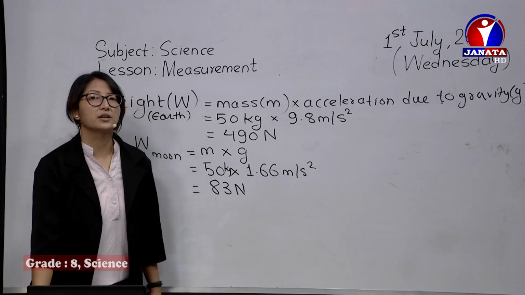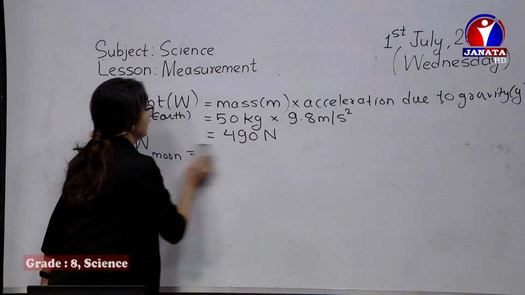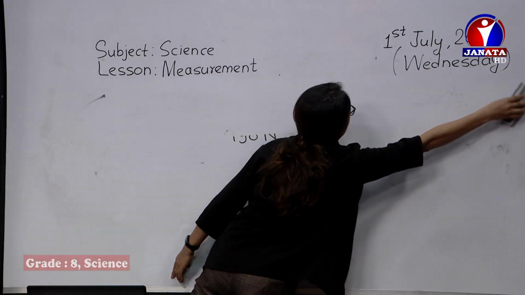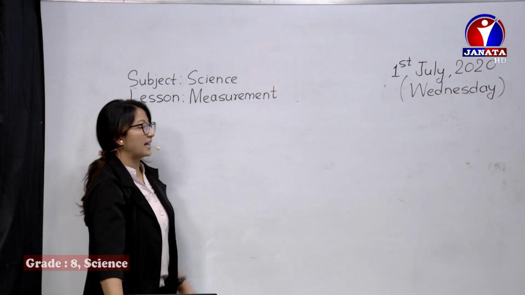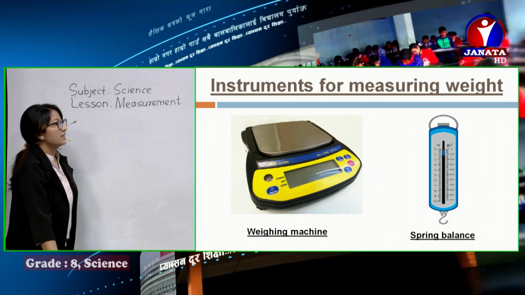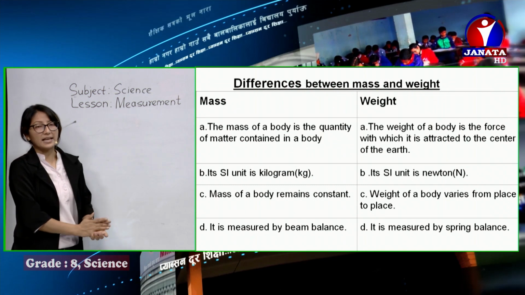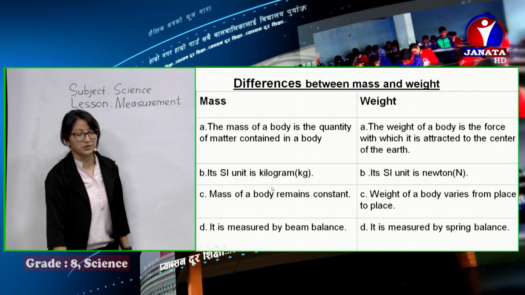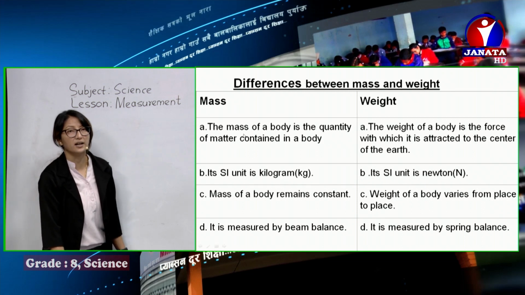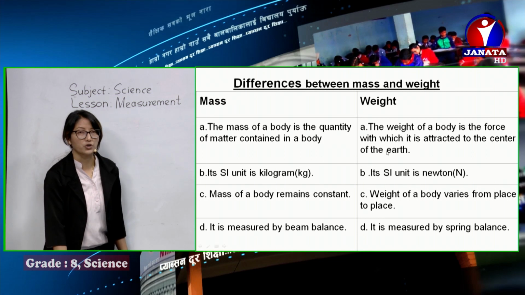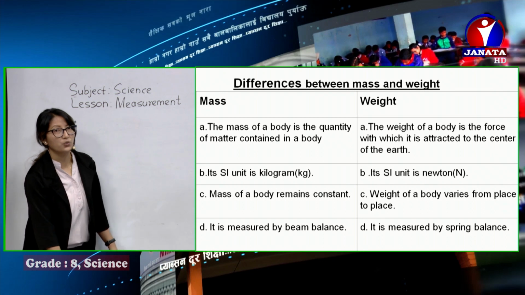Now let's have a comparison between mass and weight. What differences are there between mass and weight? Let's have the slide view. As I've already said, these instruments are used for measuring weight. Now, the mass of a body is the quantity of matter contained in a body. And weight is the force with which it is attracted towards the center of the earth. Weight is the force of attraction.